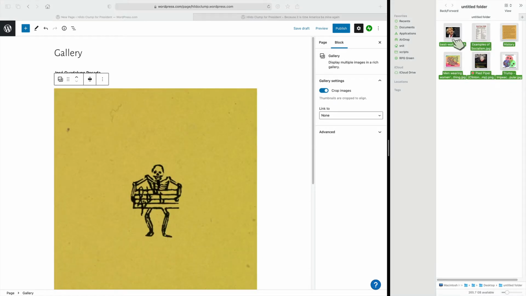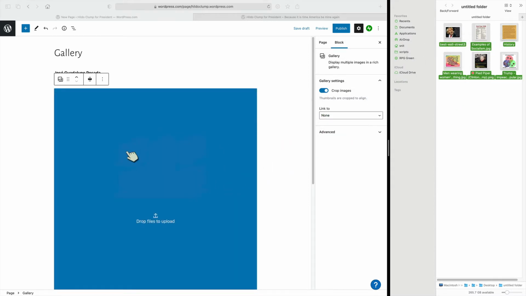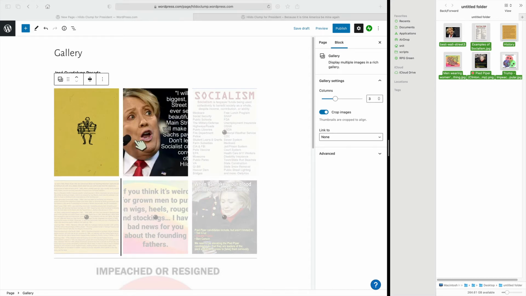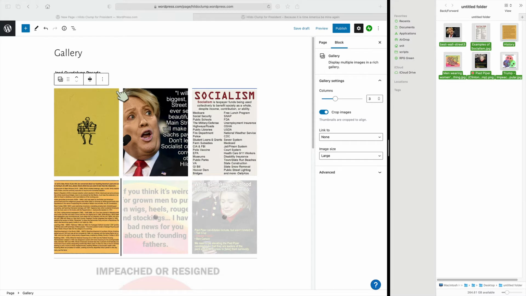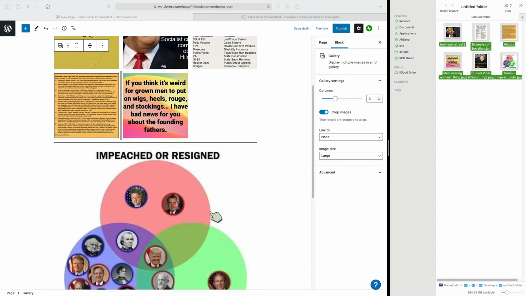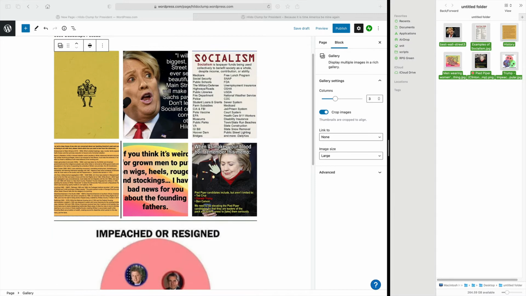Grab these images here. I have not gone through and opened them and saved them to be smaller, so some of these images will be larger than they need to be. It will take a little bit longer to load, but for this demo, or really for this site, it doesn't matter much. But I'm waiting for those to upload. And see, that one's taking a while. I'll bet you it's a big image. And then there's this one. There we go. That one finally shows.